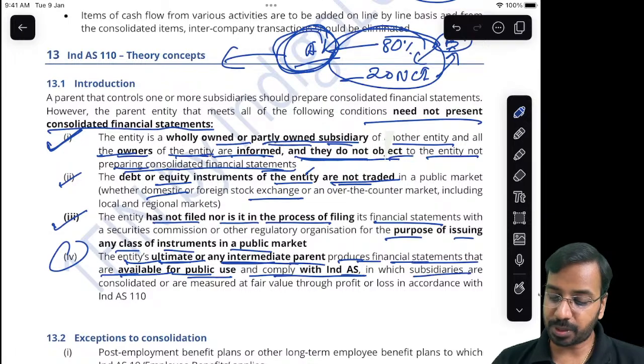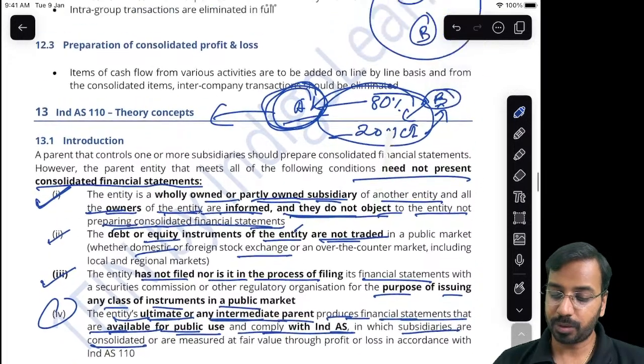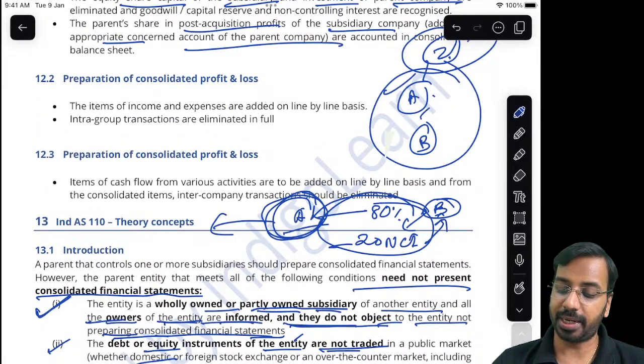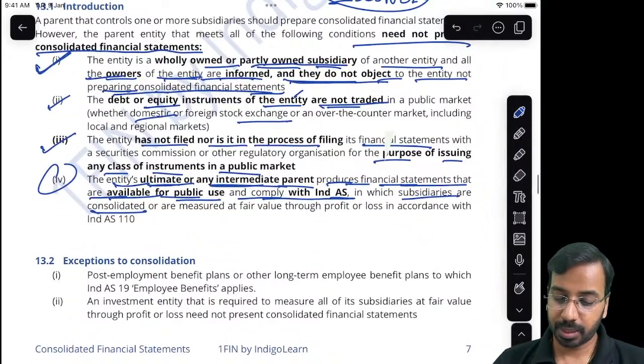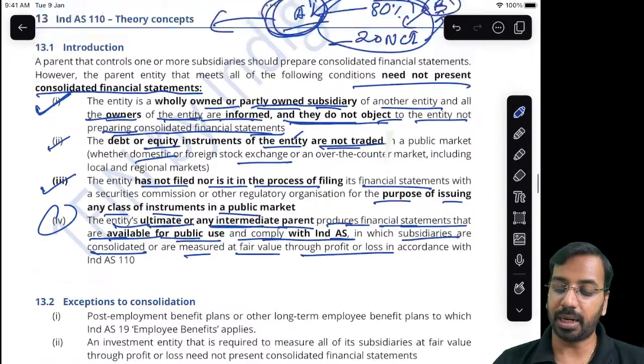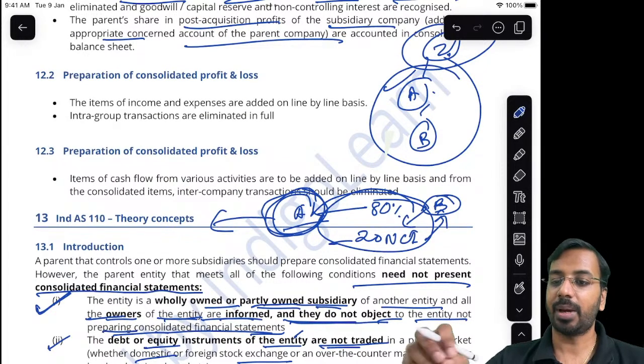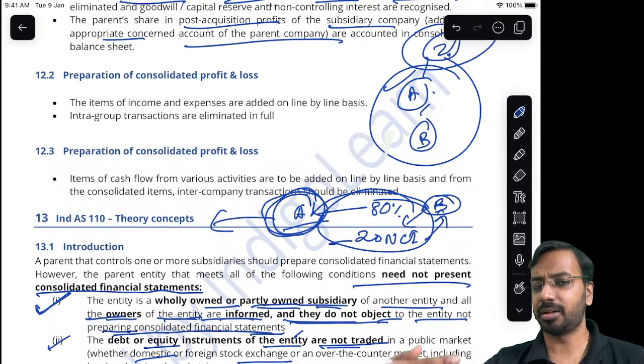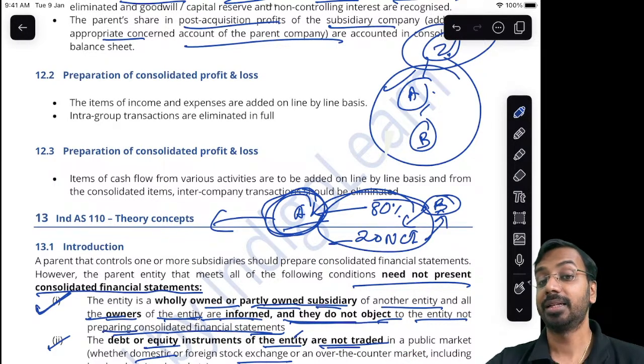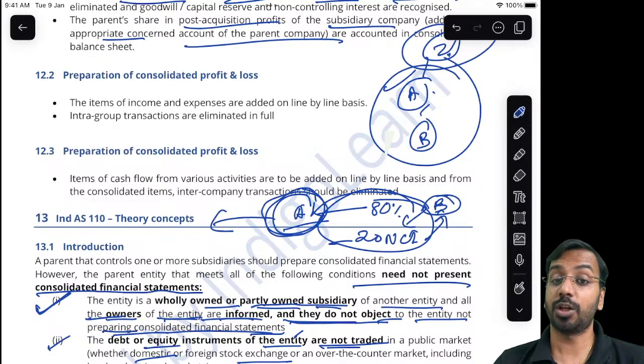Then, in which subsidiaries are either consolidated. So here Z will consolidate A and B, or they are measured at fair value through P&L. So Z will say my investment in subsidiary is measured at fair value through P&L. That again there is a subsequent discussion on that. That is where we will understand. In some cases you will measure at fair value through P&L without consolidation.